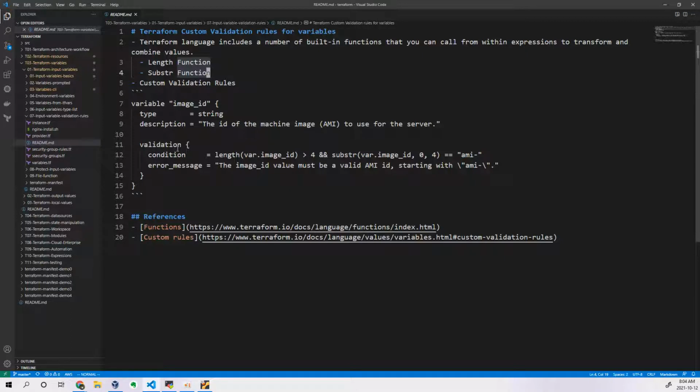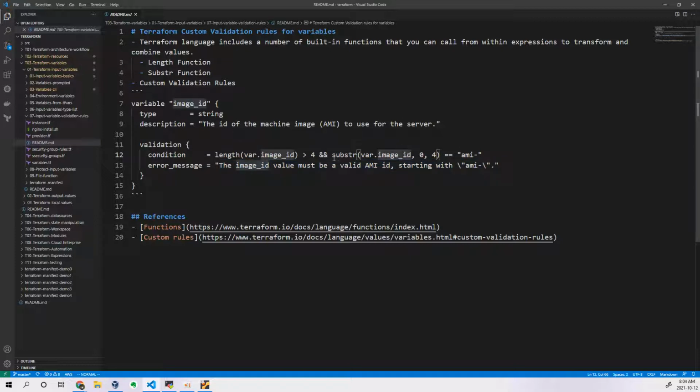The image ID always should start with AMI hyphen. If you see any image without starting with that AMI hyphen, I don't want that image. If you have intentionally passed it, it will reject, with the error saying that the image ID must be a valid AMI ID starting with this one, so that a person can understand.